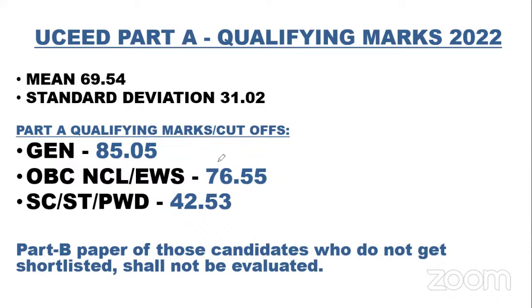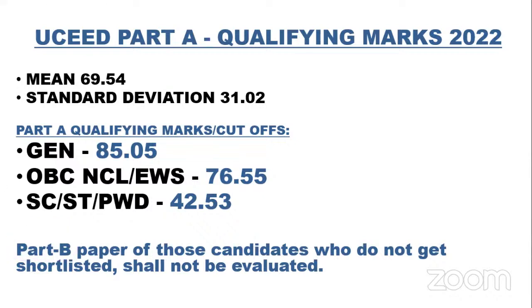This is how we are calculating it, based on the formula that's given in the information brochure of Uceed 2022. As I've said earlier, if you qualify in your part A, your part B will be evaluated. If you are not qualifying, that means you're not going to be shortlisted, and your part B will not be evaluated. So this is the primary mandatory part: you have to qualify with respect to part A, and then your part B would be evaluated and you would be getting a rank.